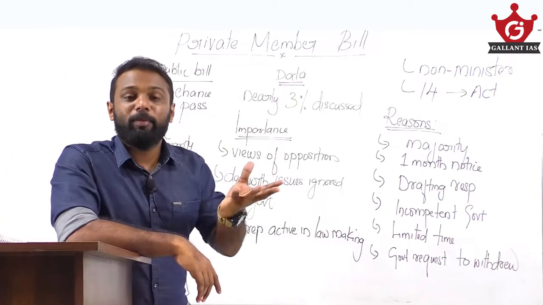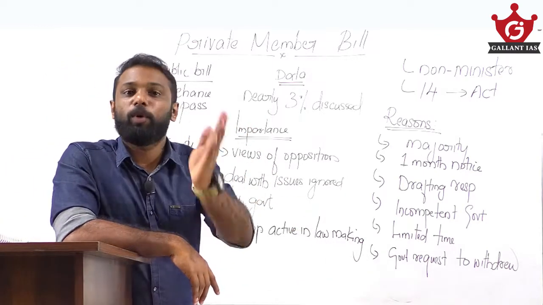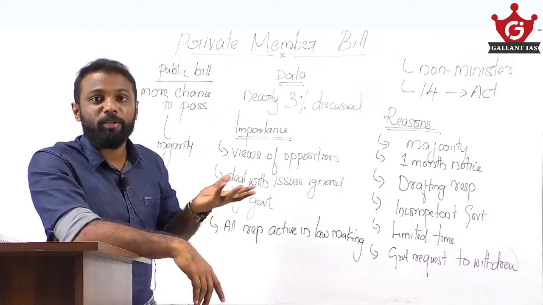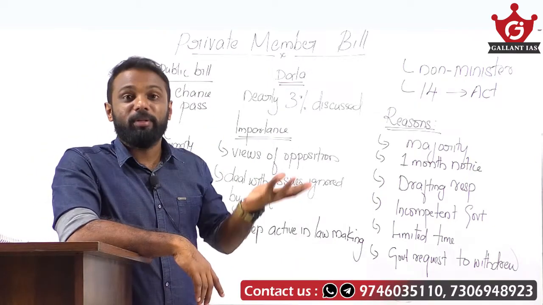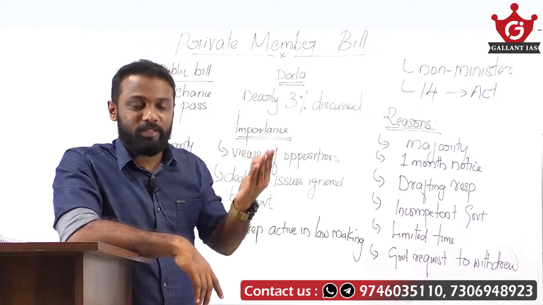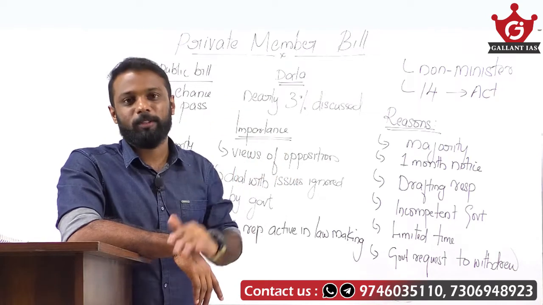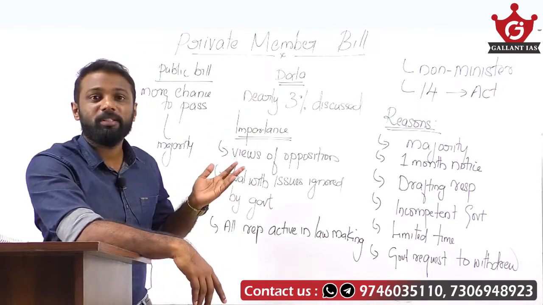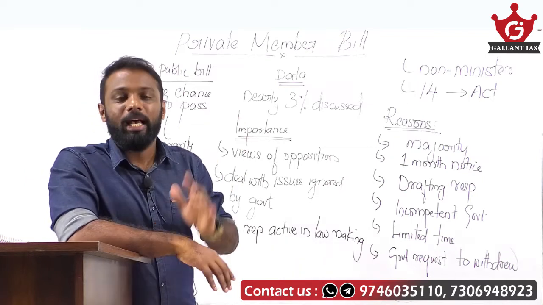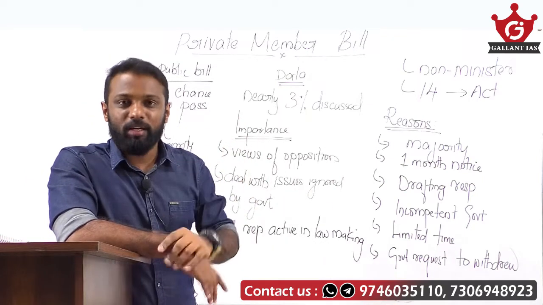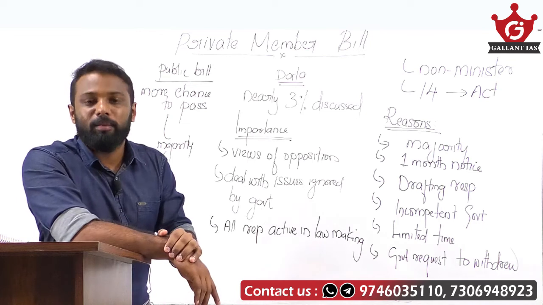A private member can be from the ruling party as well as from the opposition. In the case of the ruling party also, there are many members who are not part of the council of ministers. They are also private members. And the opposition members are also private members. If they introduce a bill in the parliament, that is called a private member bill.